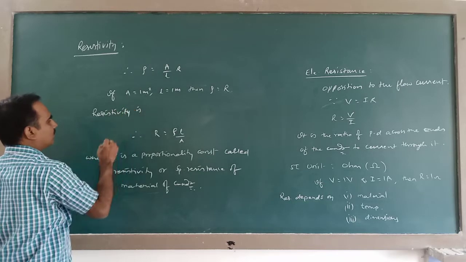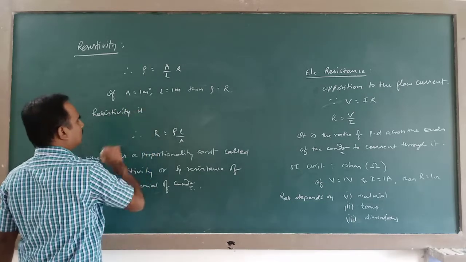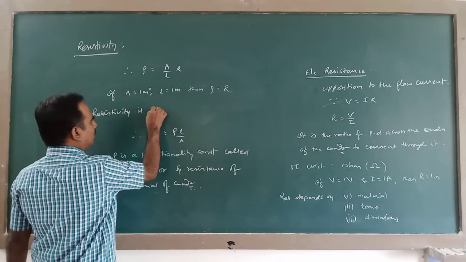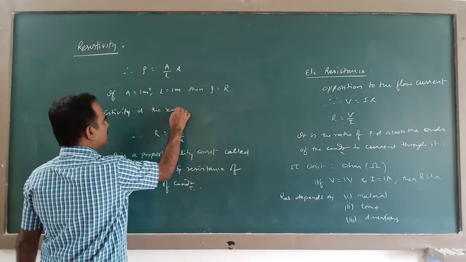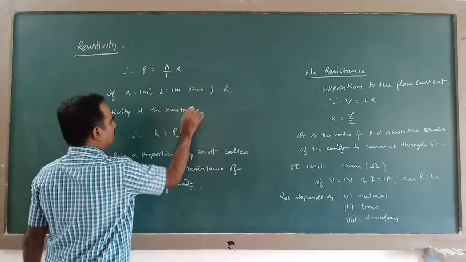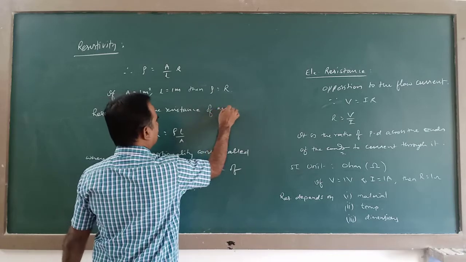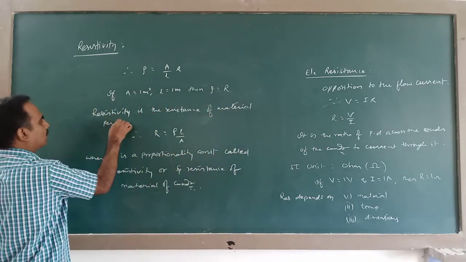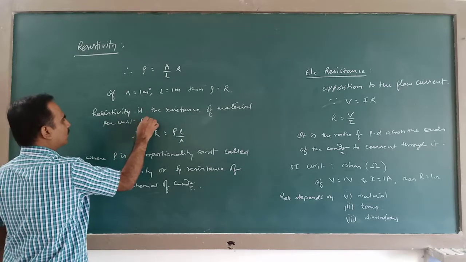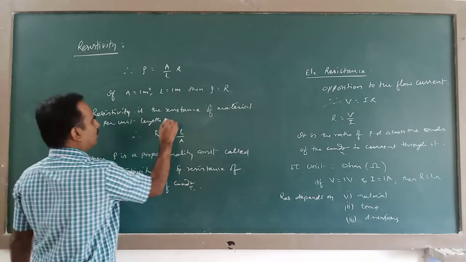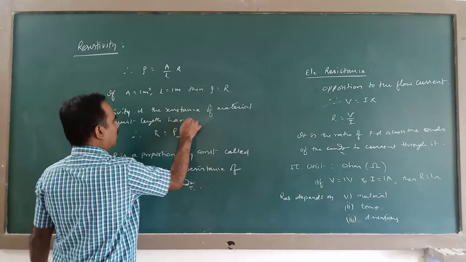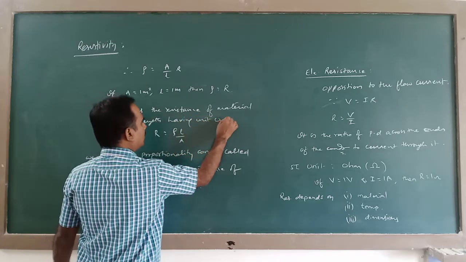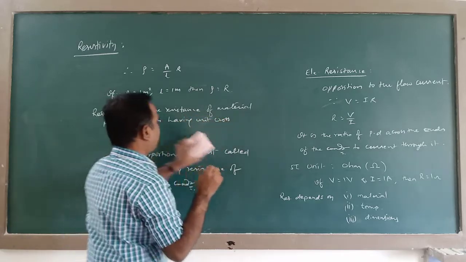Resistivity is the resistance of material per unit length having unit cross-sectional area.